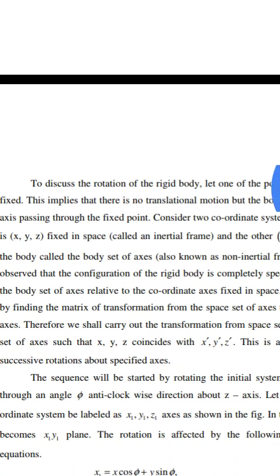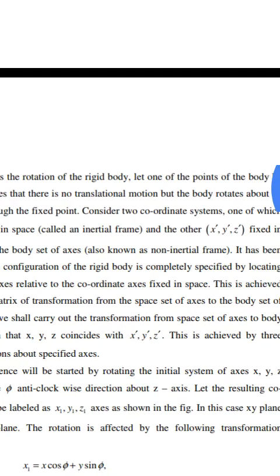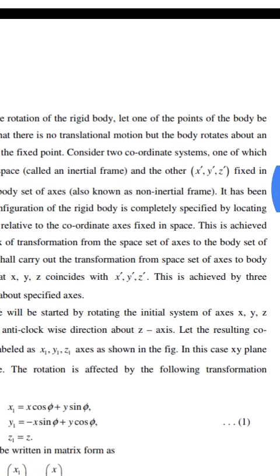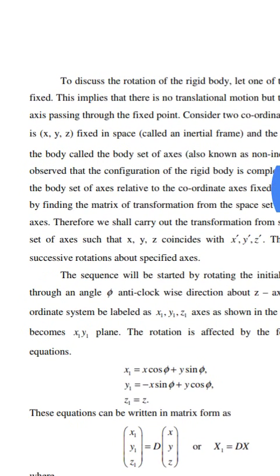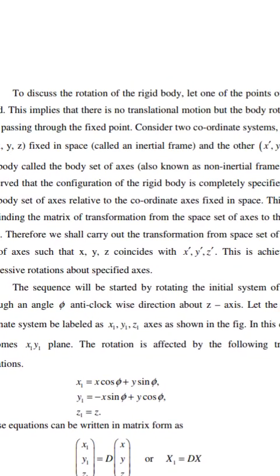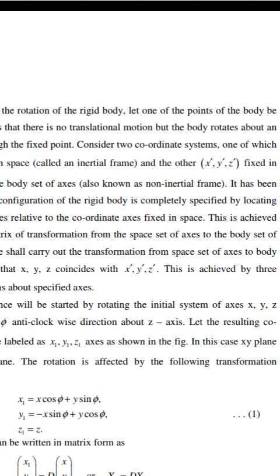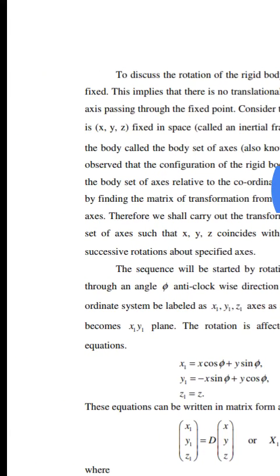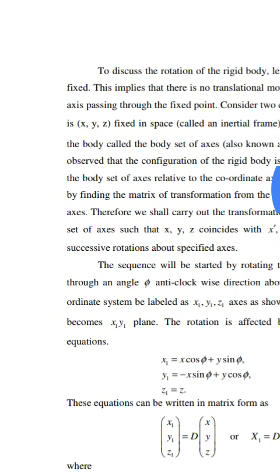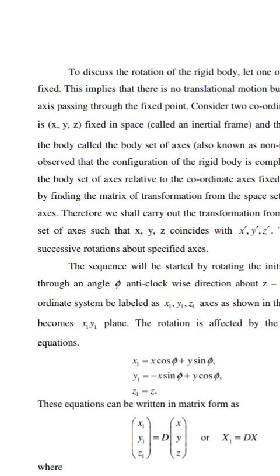To discuss the rotation of the rigid body, let one point of the body be fixed. This implies that there is no translational motion, but the body rotates about an axis passing through the fixed point.